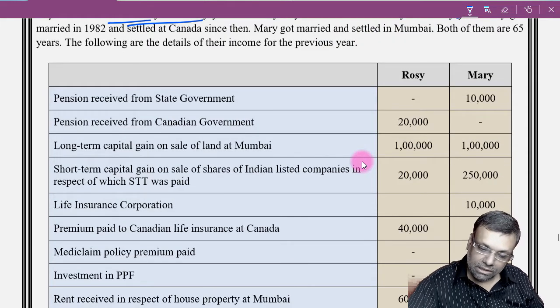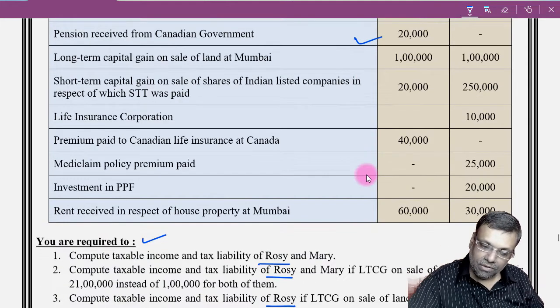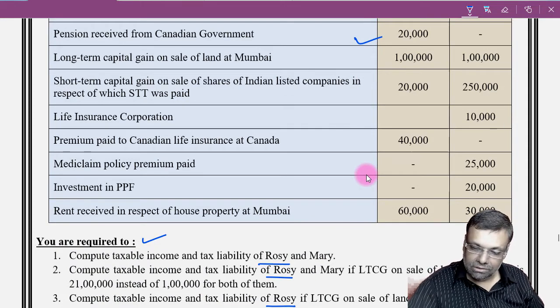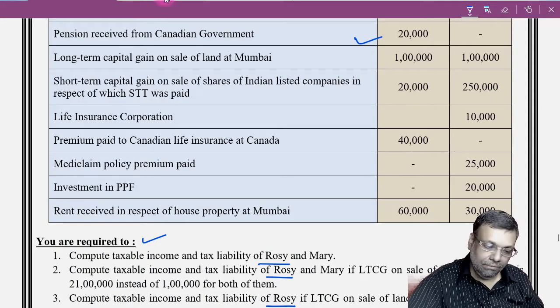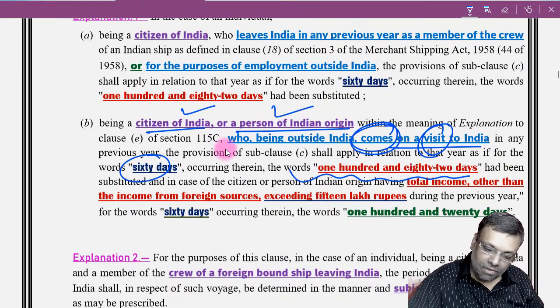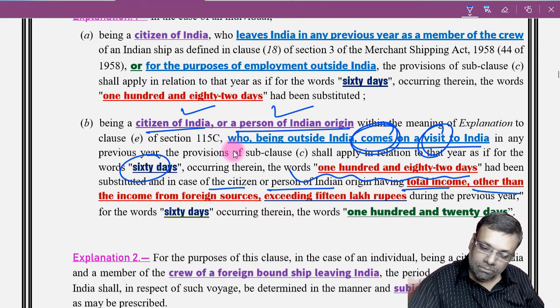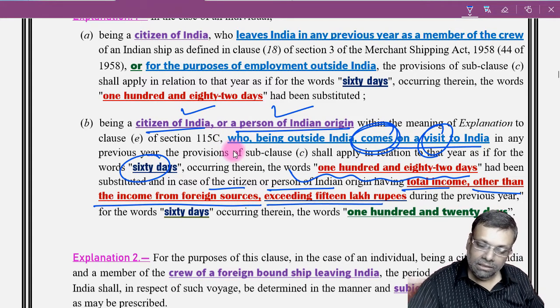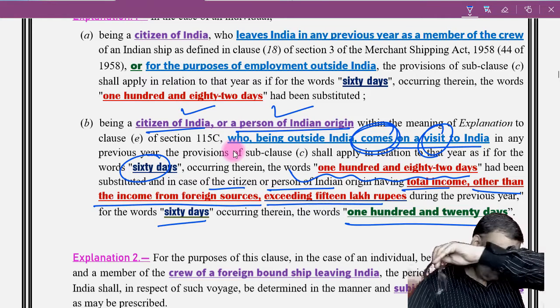And see Rosie's income and all that figures. 1 lakh, 20,000, 40,000, all. The total is not exceeding even 15 lakhs. That means this particular clause, in case of citizens or persons of Indian origin, total income other than income from foreign source, that means logically the Indian income is exceeding 15 lakhs of rupees, then 60 days you have to substitute that with 120 days.